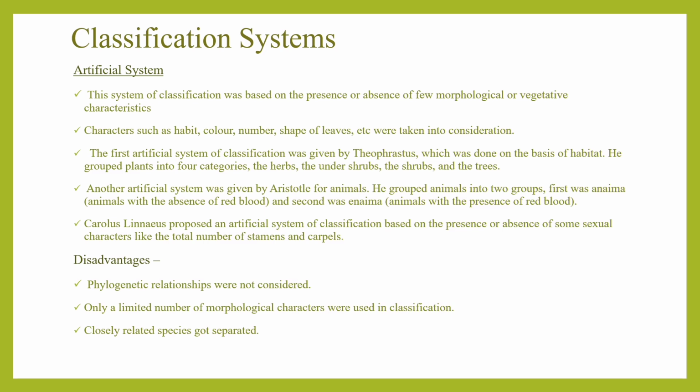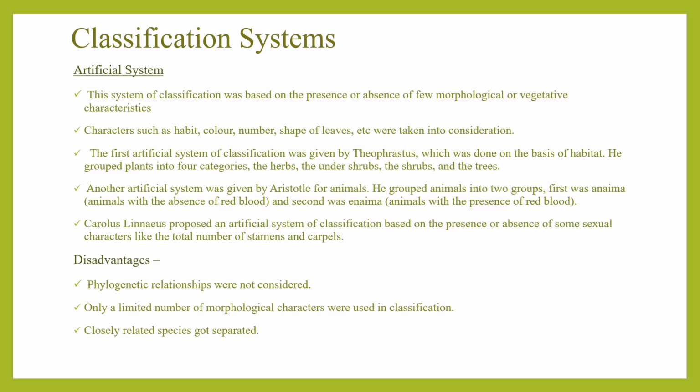Another artificial system was given by Aristotle for animals. He grouped animals into two groups on the basis of the presence or absence of red blood cells. First was Anaima, the animals with the absence of red blood, and second was Enaima, animals with the presence of red blood. Another artificial system that was proposed by Carolus Linnaeus, the father of taxonomy as we know, was based on the presence or absence of sexual characters like the total number of stamens or carpels, etc.